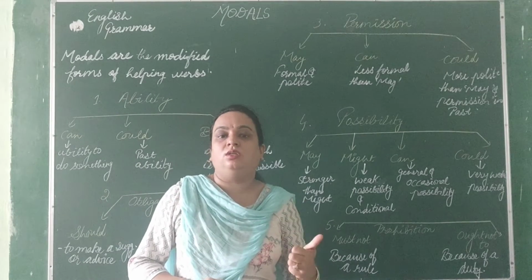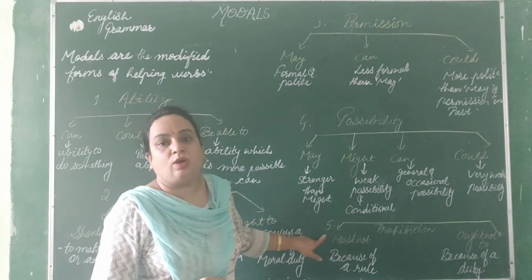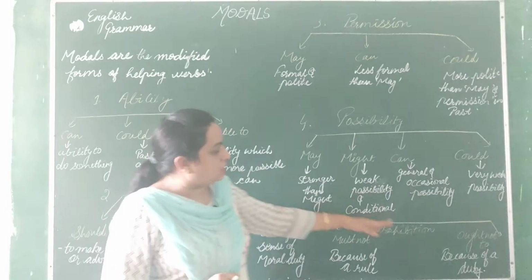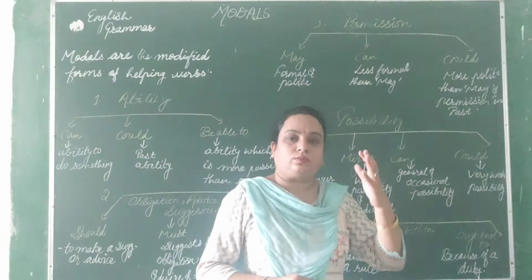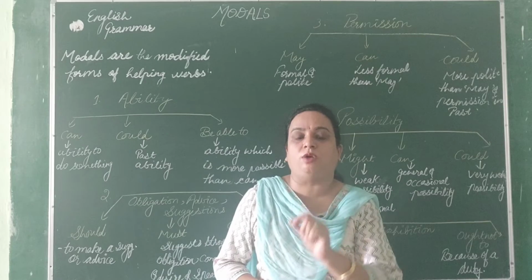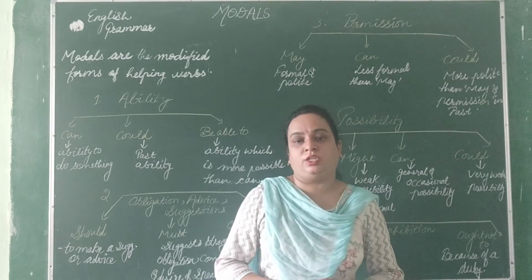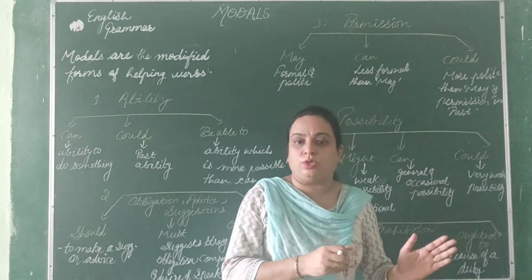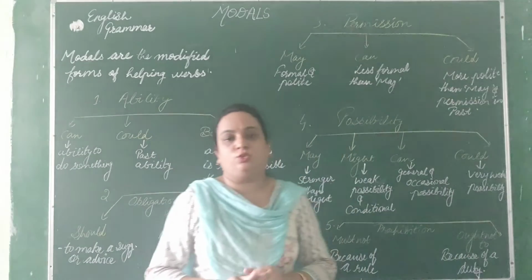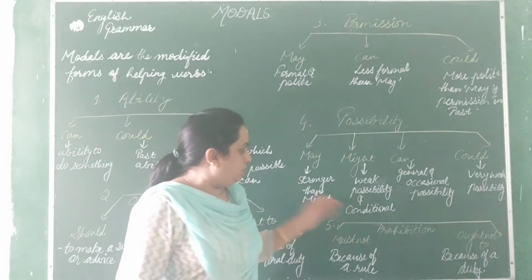And you cannot break the rule. So in that case you have to use must not. And the second one is ought not to. So you cannot do this, you are not allowed to do, because that is a moral duty. Like you ought not to disrespect your parents. Because that is your duty, you ought not to disrespect your parents, right?